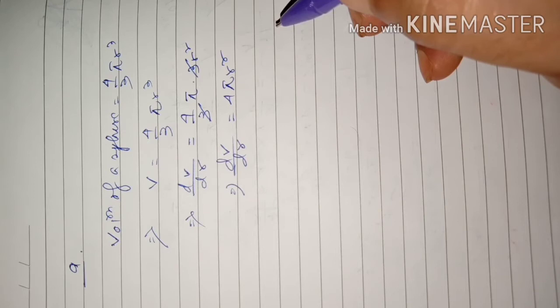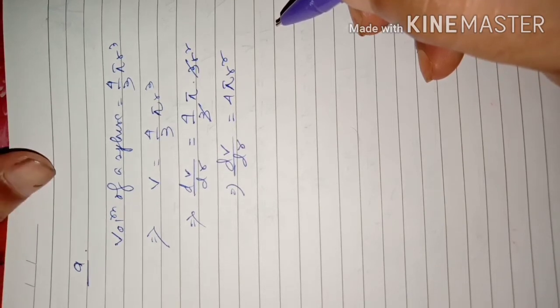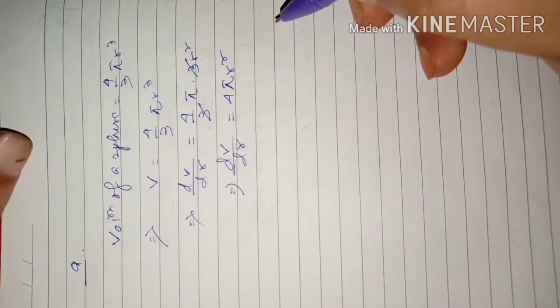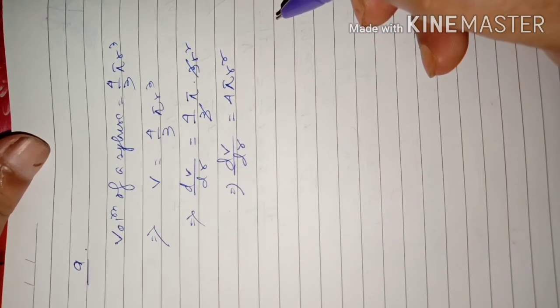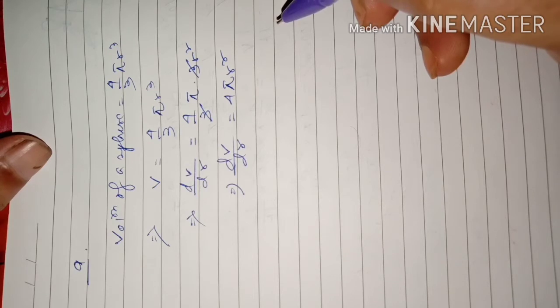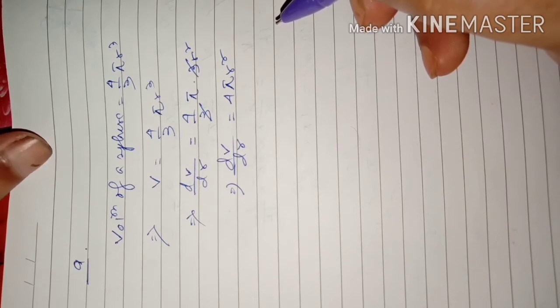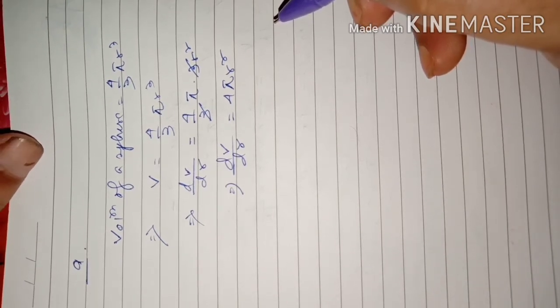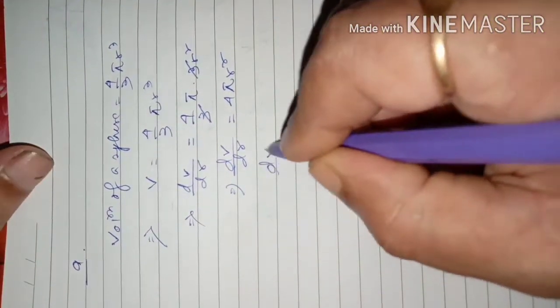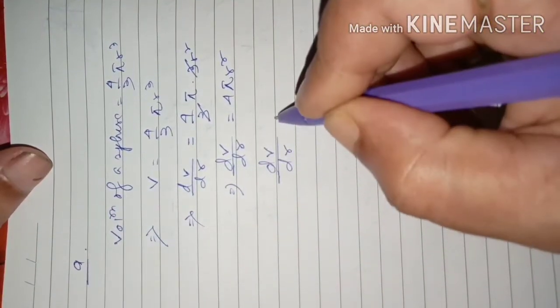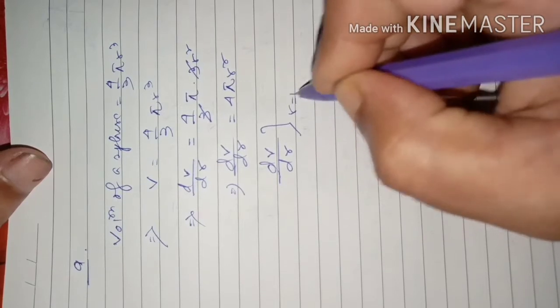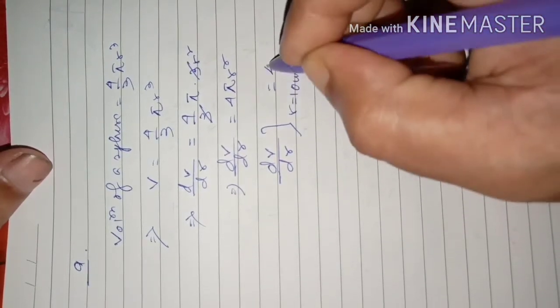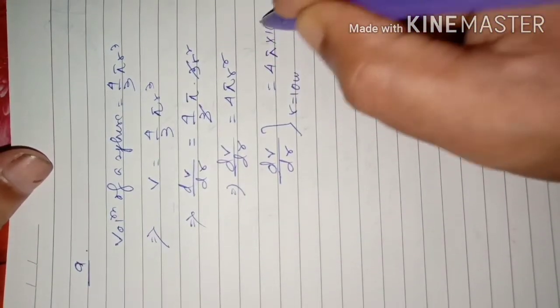Now here it is given that the radius of the balloon increases. Find the rate at which its volume is increasing when the radius is given as 10 centimeter. That means we can say dV by dr at r equal to 10 centimeter is equal to 4 pi into 10 square.